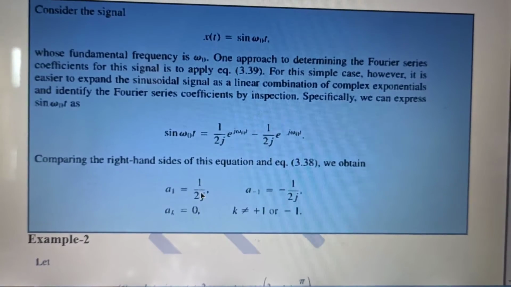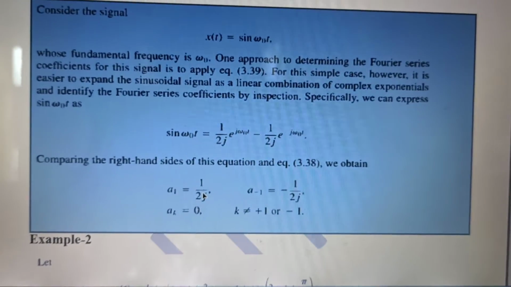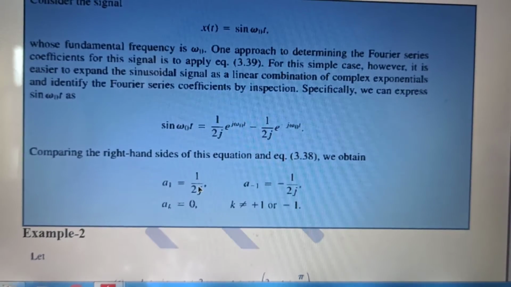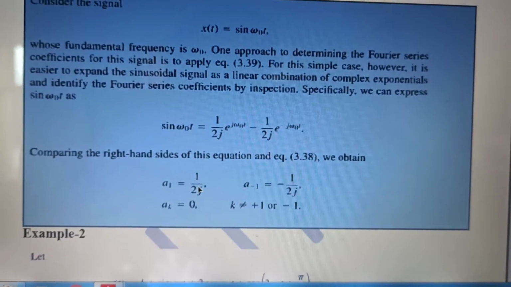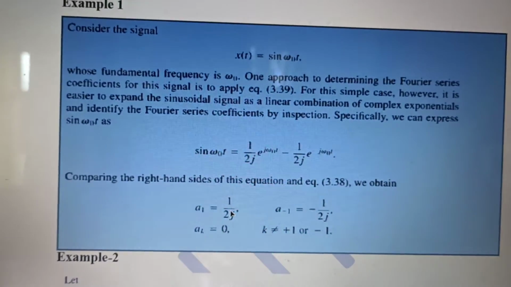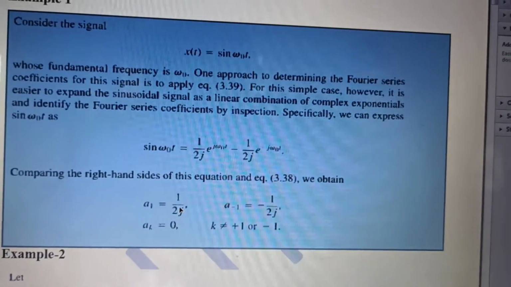In case of a minus 1, the amplitude is minus half and the angle is again minus pi by 2. Yes, because j gives you pi by 2 and minus j will give you minus pi by 2. Or we can plug that minus in with the minus of j, so it will become j.